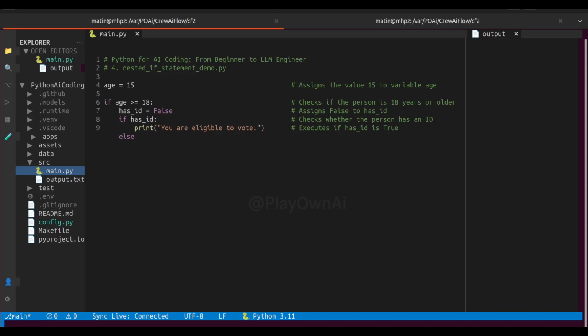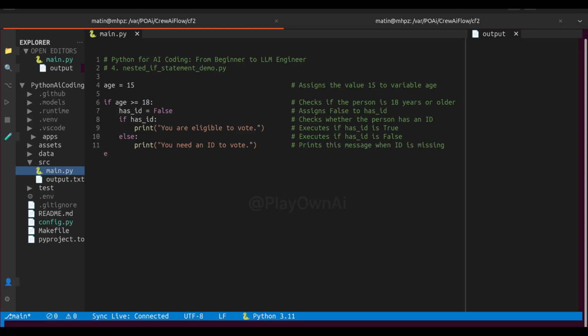Now comes the nested if. Let's type if has ID colon. We're saying if the person has an ID, then we'll allow them to vote. So inside this block, we type print within double quotes type you are eligible to vote. That's the final action. If both age is 18 and has ID is true, we show this message.